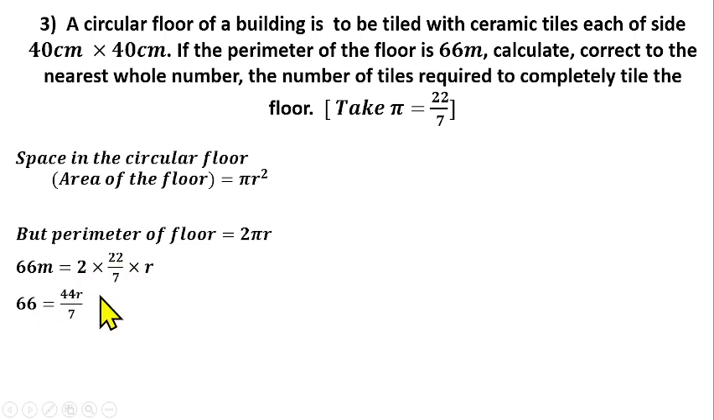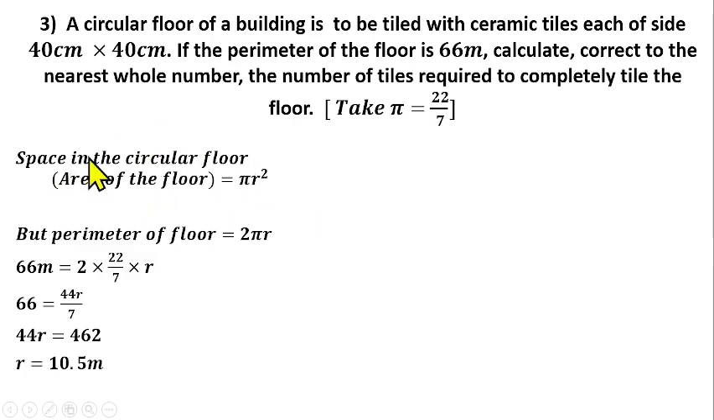2 multiplied by 22 gives us 44, multiplied by r, 44r over 7. Cross multiply from there. So you have 44r equals 66 times 7, which gives us 462. We can divide both sides by 44, and that will give us 10.5 meters. So that means the radius of the circle is 10.5.